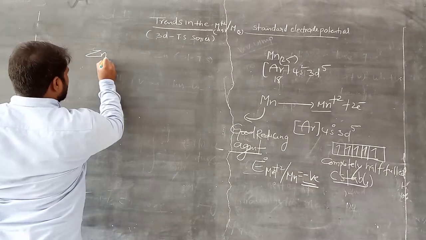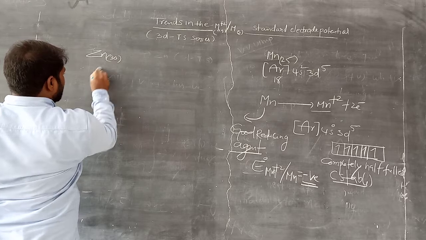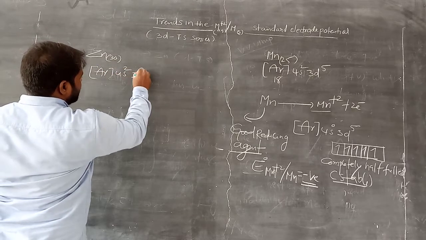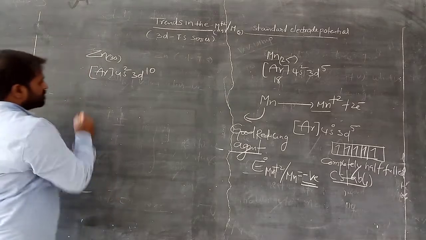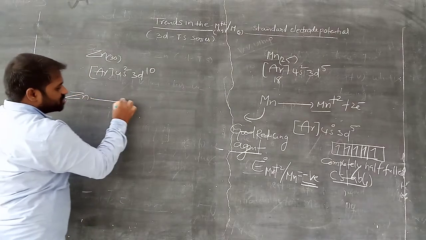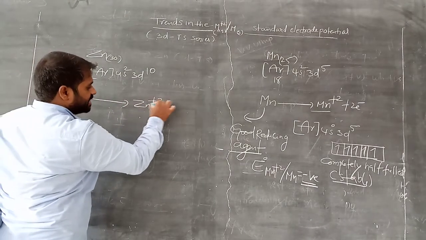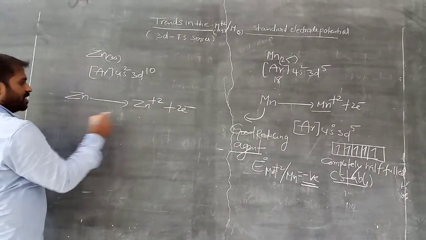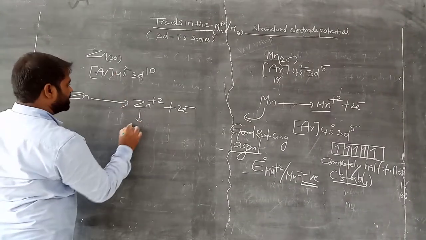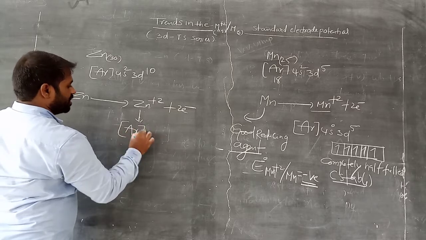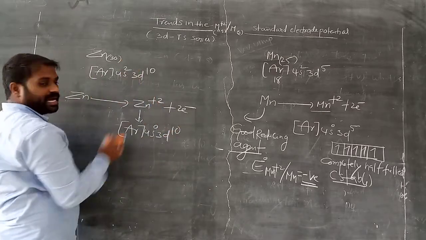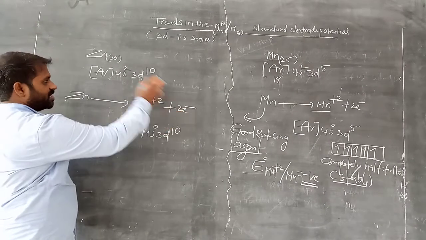Here for zinc, what is the atomic number? 30. Write the electronic configuration: argon 4s2 3d10, clear? Now suppose zinc loses 2 electrons, then it becomes Zn2+. What is the electronic configuration for Zn2+? Argon 4s0 3d10, am I right? Because it loses 2 electrons from 4s.